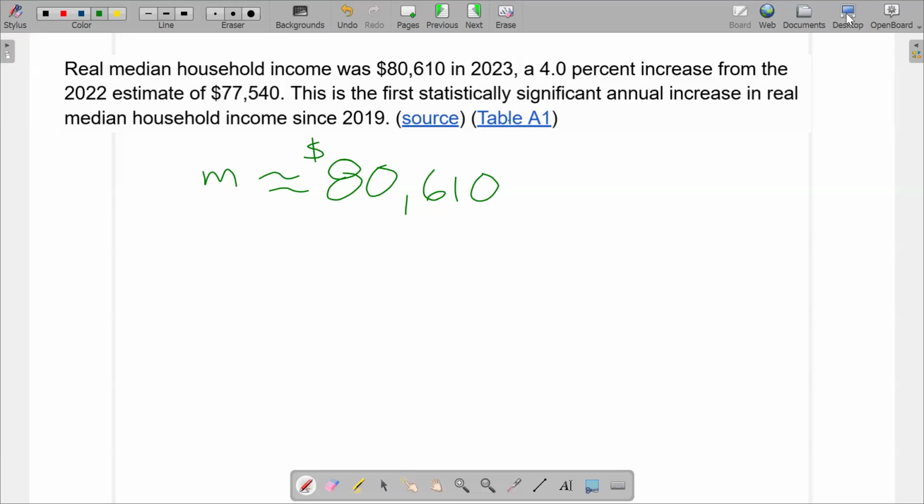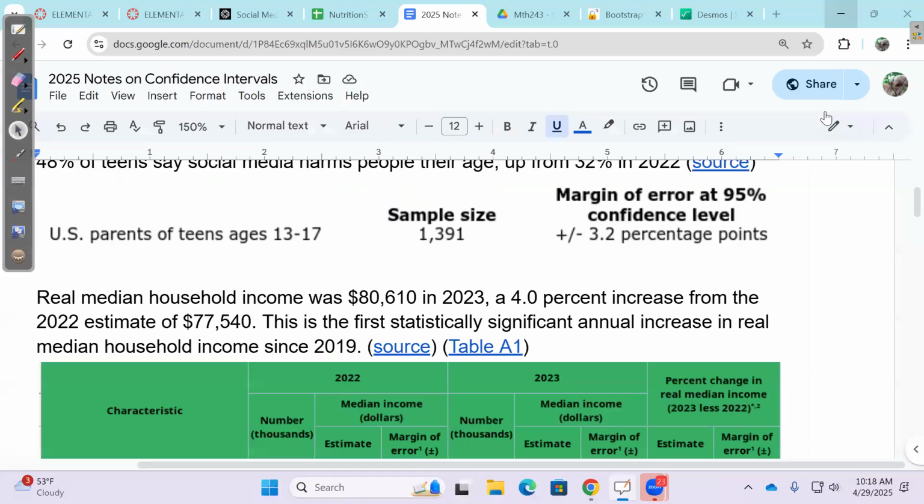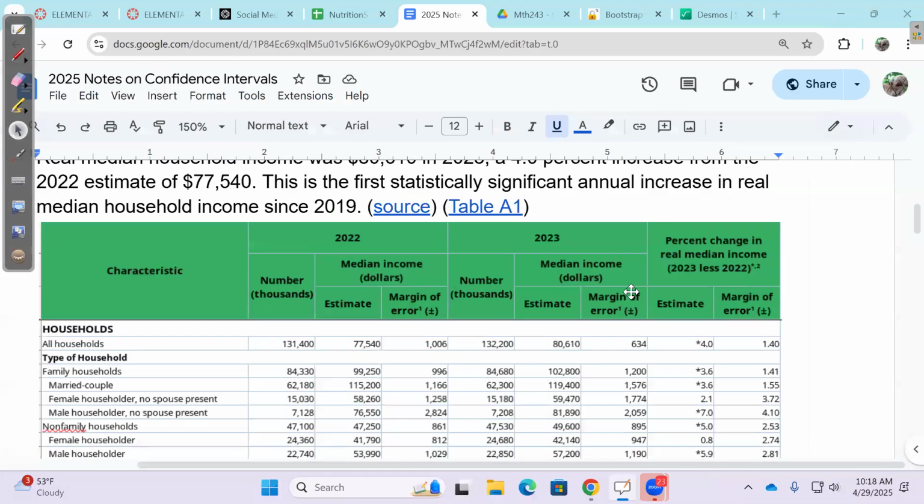So I did a little digging in their tables, and I found this from the source that led me to this table 1A. And here's a snippet of table 1A. And notice this row right here says households, all households. In 2023, they sampled 132,200 households. That's a lot. Okay. Based on those households, information about their yearly income, they ended up with this median estimate of 80,000 and a margin of error of 634. Okay, so that estimate of 80,000, it's 80,000 what?